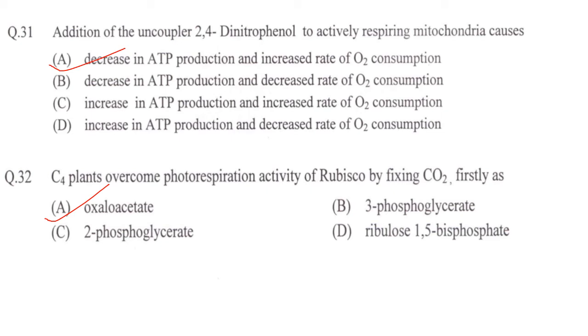Now next one. C4 plants overcome photorespiration activity of rubisco by fixing carbon dioxide firstly as option A, oxaloacetate, 3-phosphoglycerate, 2-phosphoglycerate, ribulose 1,5-biphosphate. Answer is option A, oxaloacetate.